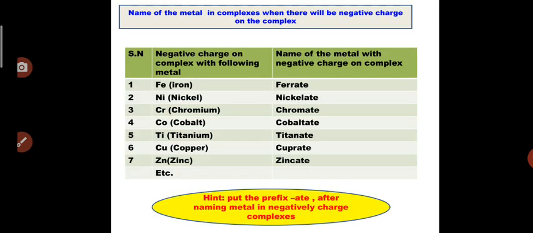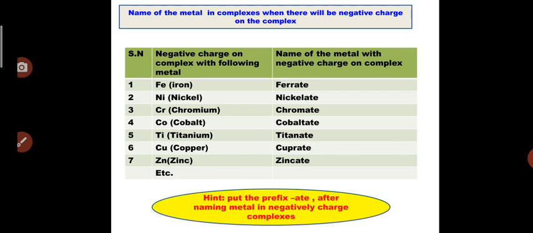Now there are some examples or some terminology for those metals present in the complex having negative charge. So simply we will write the naming for those metals. For Fe, that is iron, we write ferrate.